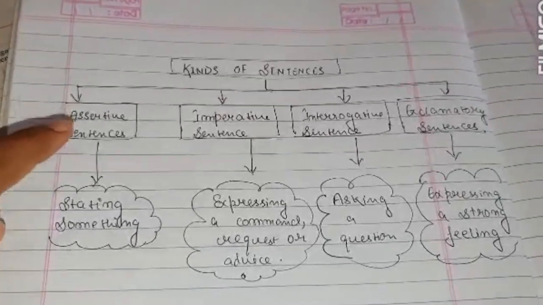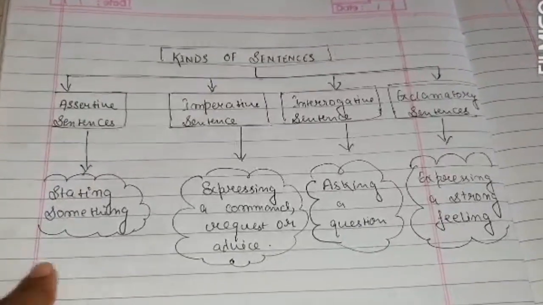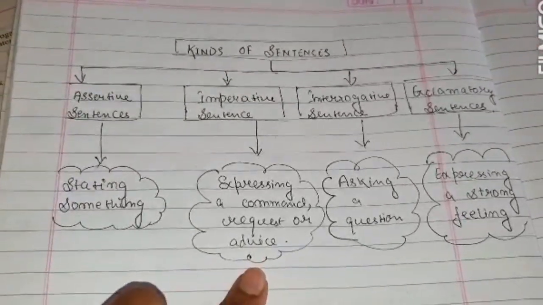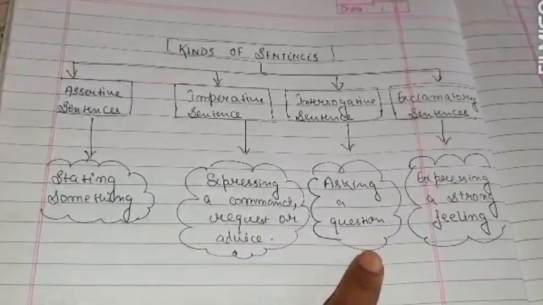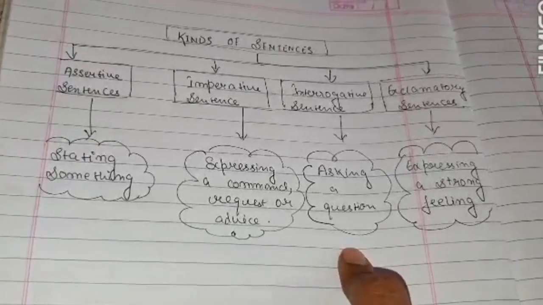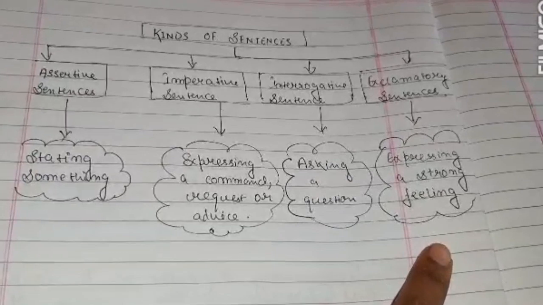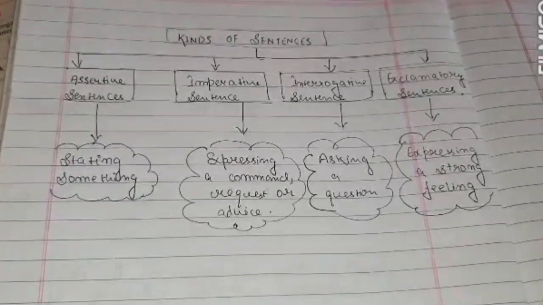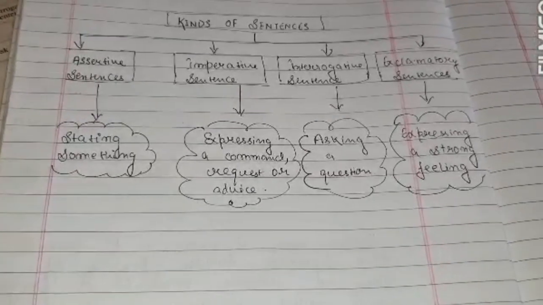What are assertive sentences? Stating something. What are imperative sentences? Expressing a command, request or advice. What are interrogative sentences? Asking a question. What are exclamatory sentences? Expressing a strong feeling. The feeling may be of joy, sorrow, or doing prayer or wishing, anything else. Just copy it down.